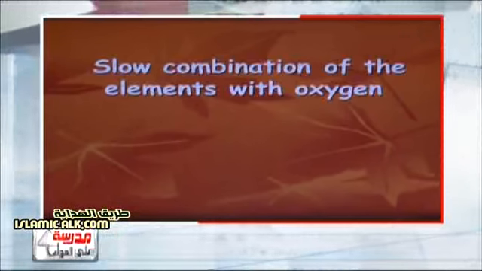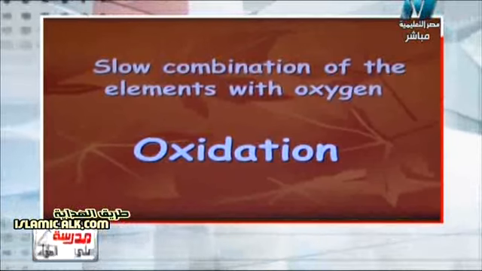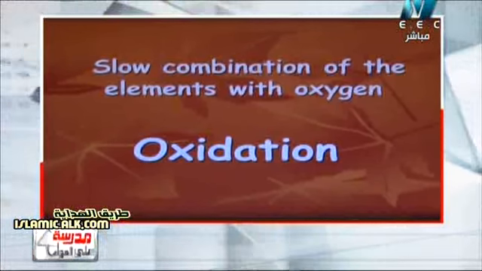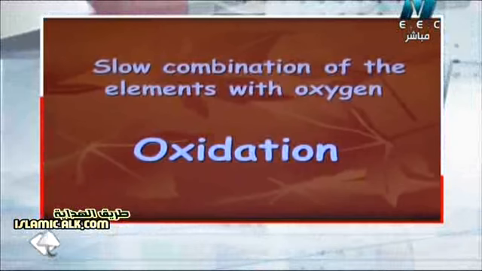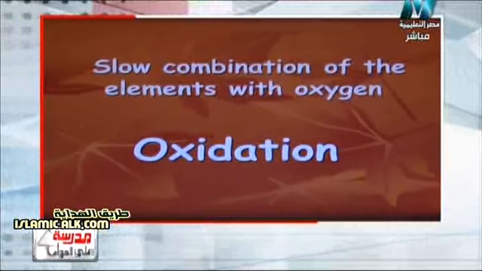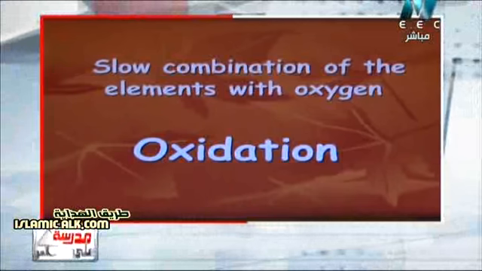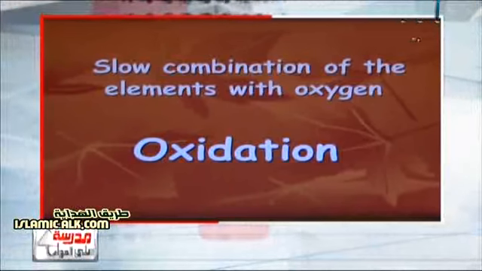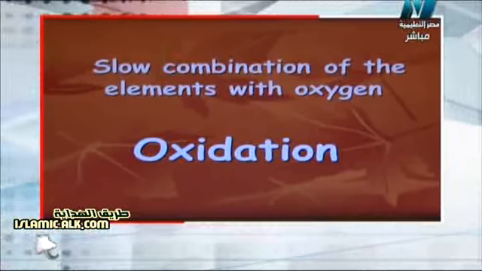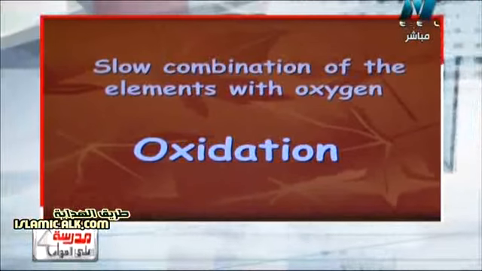Slow combination of the element with the oxygen, surely it will be the oxidation process. So we have two processes opposite to each other. Slow combination of the element with the oxygen, it will be oxidation, and rapid combination of the element with the oxygen, it will be burning. Oxidation, the slow combination of the element with the oxygen, and burning, the fast combination of the element with the oxygen. So another question.